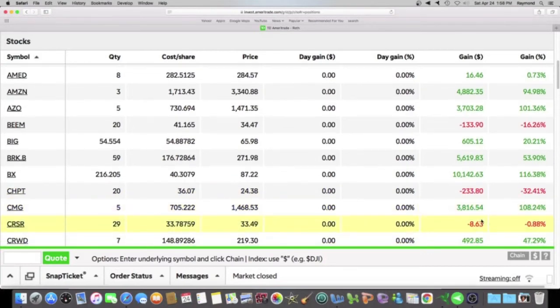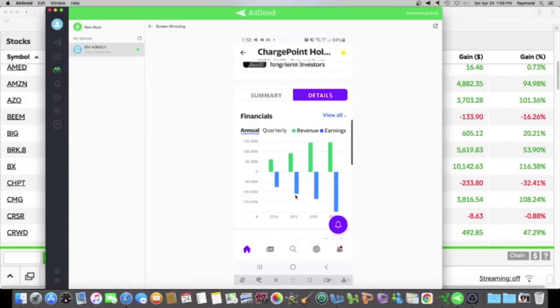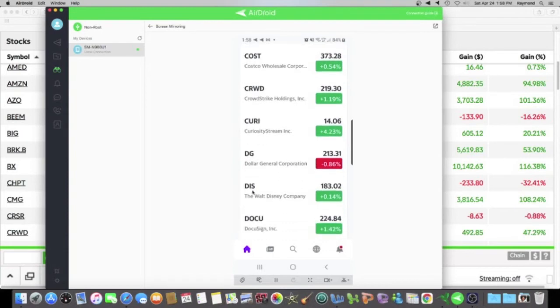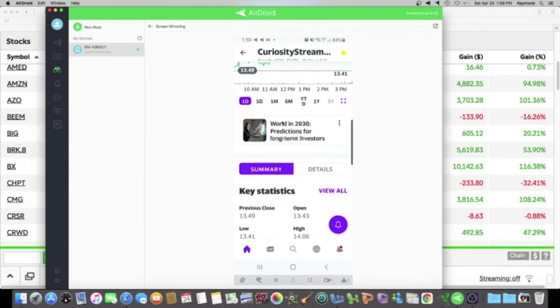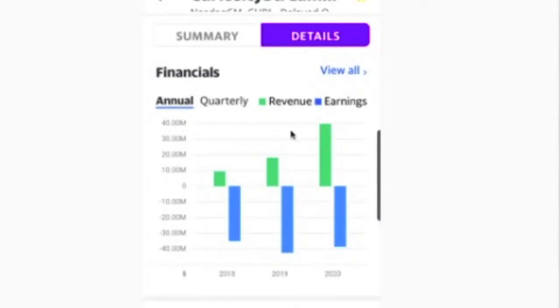One more company we want to look at. Let's bring the Yahoo app back up. And we want to look right here at stock ticker CURI. And this is Curiosity Stream. We're going to go to details. And the same thing. They can bring the money in, but in terms of profit, they're negative. So this company is not making a profit.